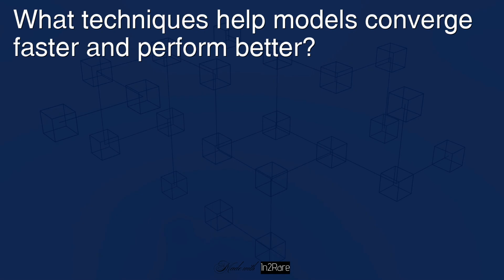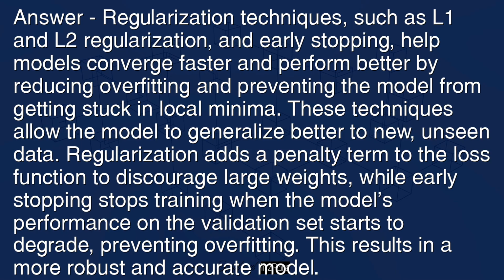What techniques help models converge faster and perform better? Answer: regularization techniques, such as L1 and L2 regularization and early stopping, help models converge faster and perform better by reducing overfitting and preventing the model from getting stuck in local minima. These techniques allow the model to generalize better to new, unseen data.